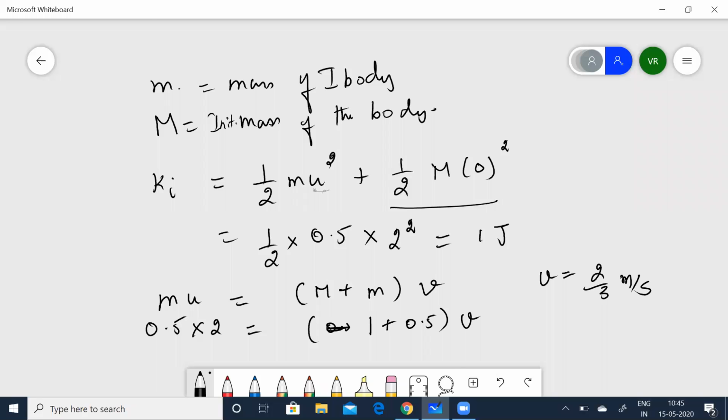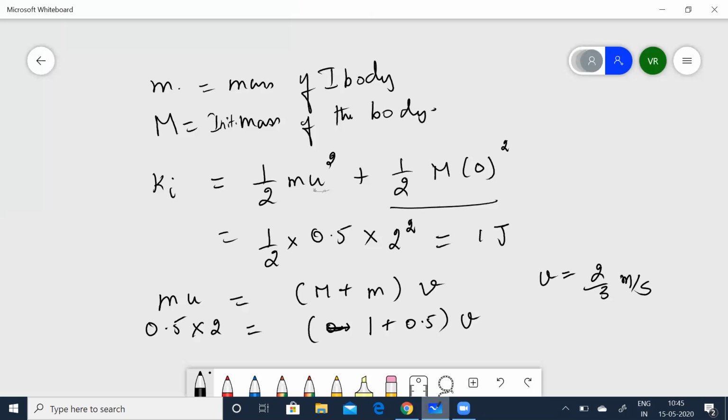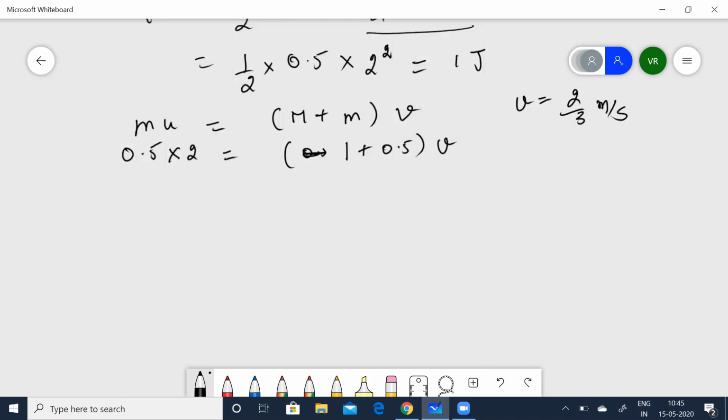Let's see which option is correct. 2 by 3 is 0.33, it goes on. Wait, we have not completed the sum. Once again, we have calculated v to be 2 by 3 meters per second. So we need to find out the final kinetic energy. Yes, they are asking for the final kinetic energy.